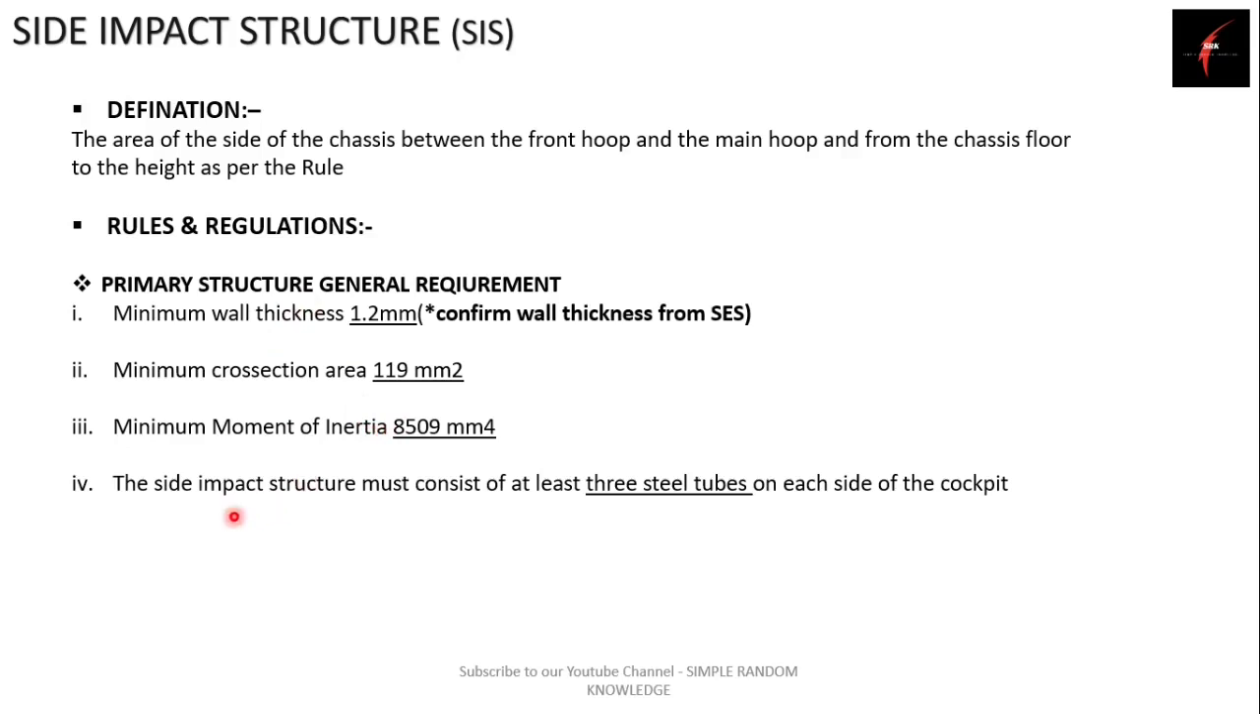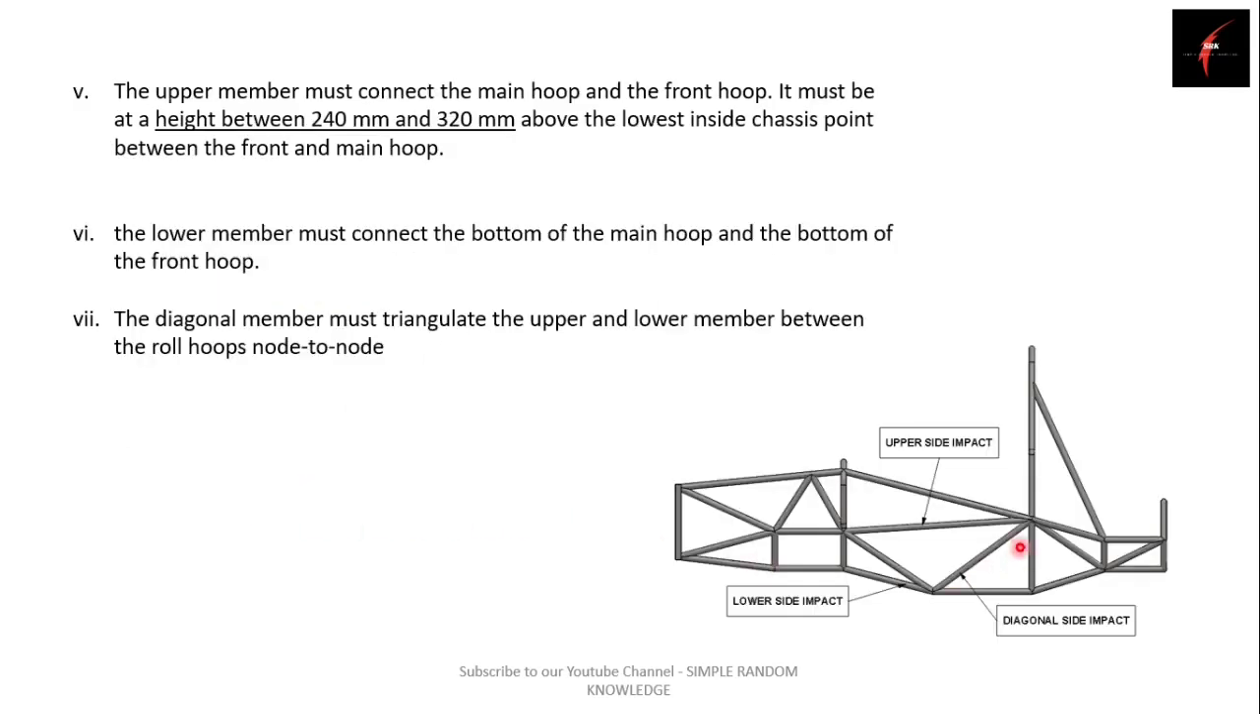The side impact structure must consist of 3 steel tubes on each side of cockpit. So here you can see the side impact structure should have 3 steel tubes, one for upper side impact structure, one for lower side impact structure and one diagonal side impact structure tube for triangulation.